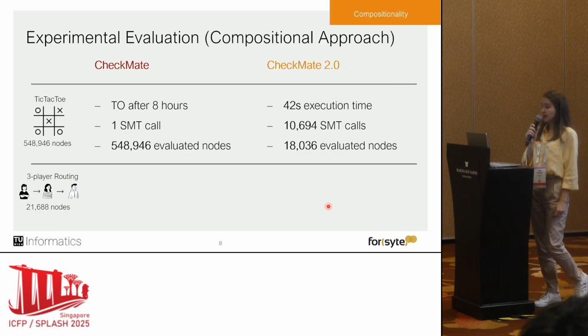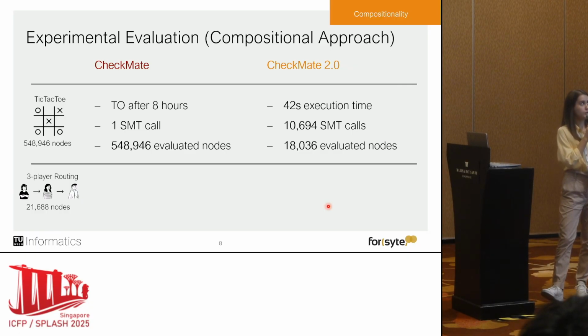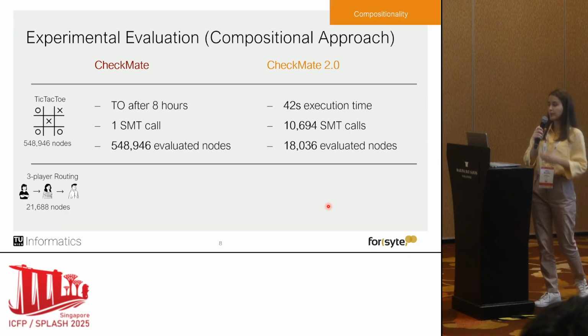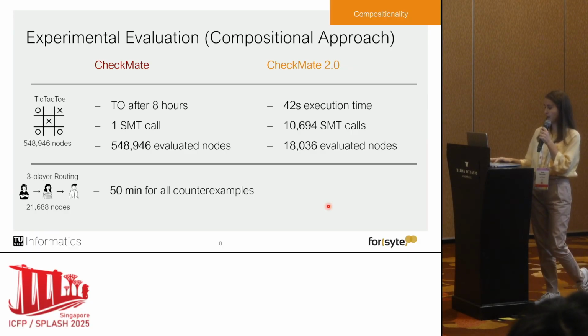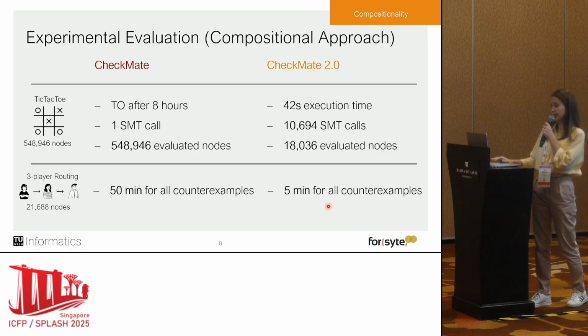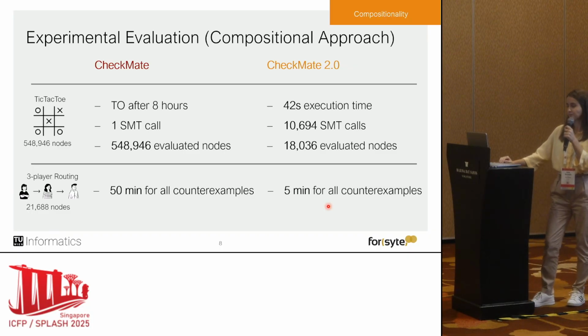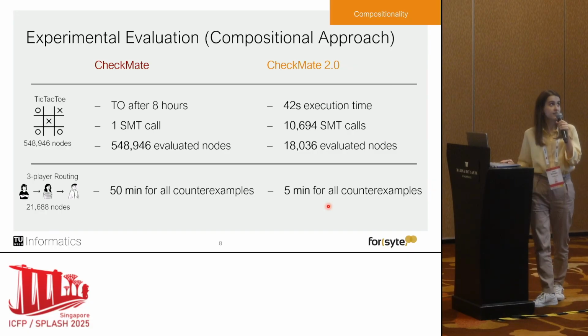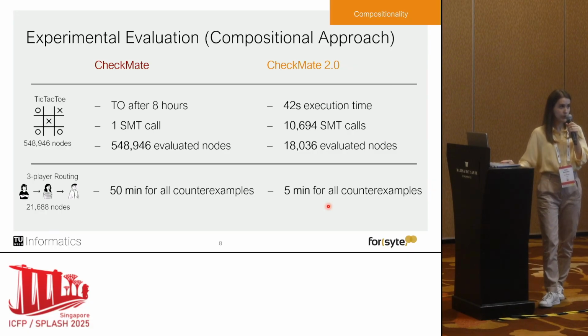Another interesting benchmark is the three-player routing protocol from the Bitcoin Lightning Network. For this particular benchmark, the old framework needed about 50 minutes to extract all counterexamples, whereas the new framework does this in 5 minutes. Okay, so this gave us a nice scalability improvement.